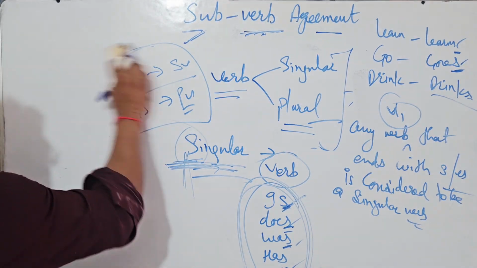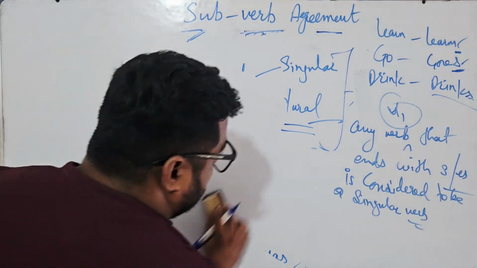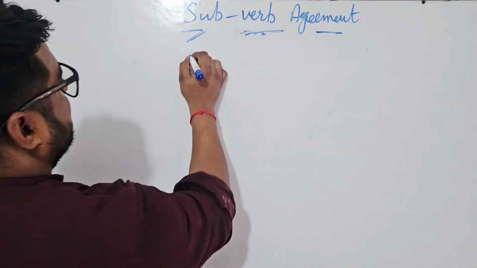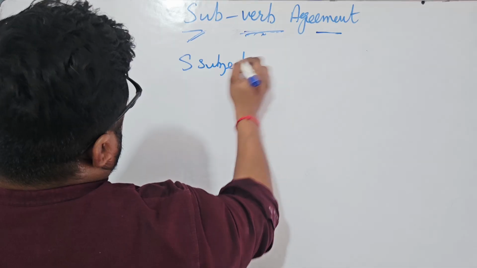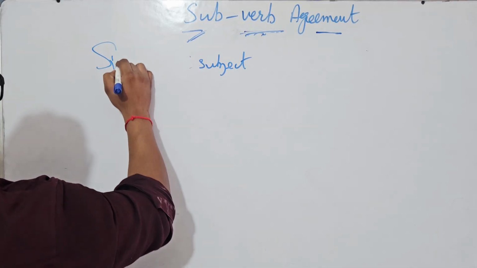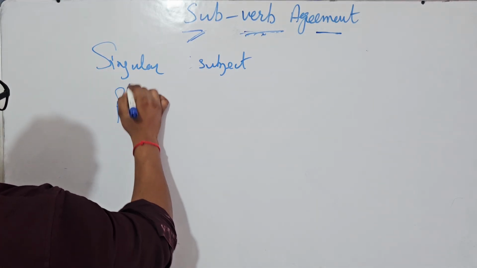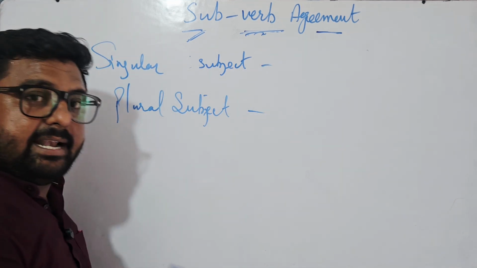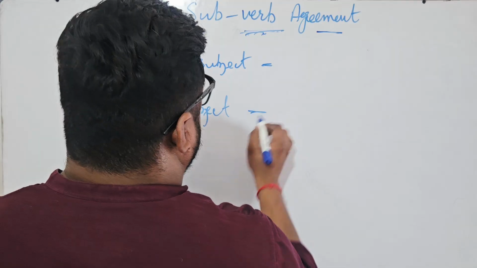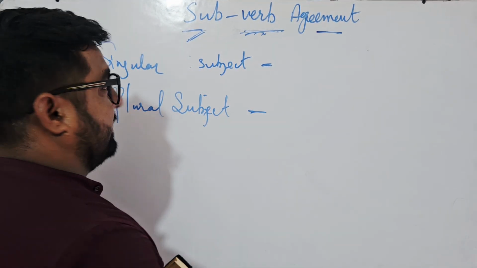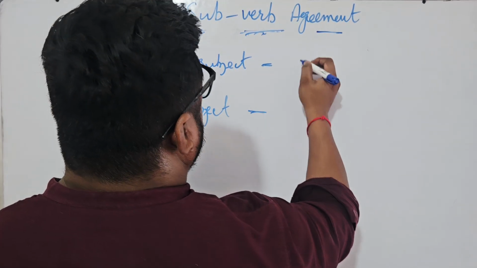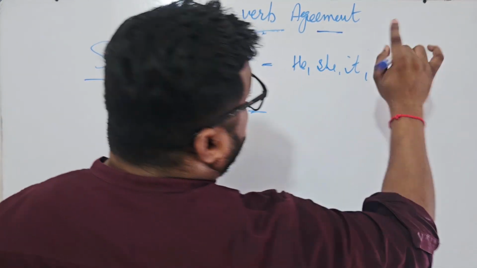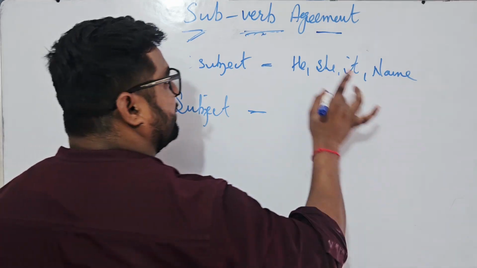Okay, fine. Sir, now I got the verb. What is a singular verb and what is a plural verb? Sir, what is a singular subject? Okay, singular subject and plural subject. I hope you are paying attention to it. It is one of the very beautiful topics in English. So singular subject means he, she, it, or any name. Even if you use your own name, it is considered to be singular.